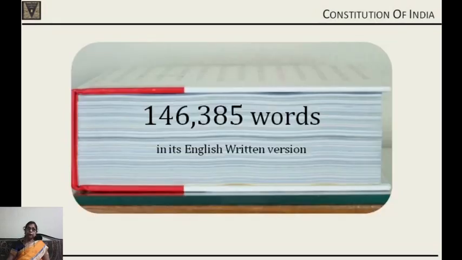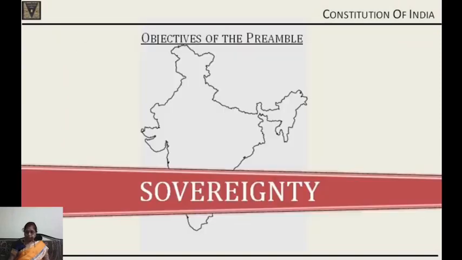The second feature is that ours is the lengthiest Constitution in the whole world. It is having totally at present 461 articles. Earlier, when it was enacted, it had 395 articles, 22 parts and 8 schedules. Now after amendments it stands with 461 articles totally, 25 parts and 12 schedules. So it is the lengthiest constitution in the whole world, and it is a written constitution.